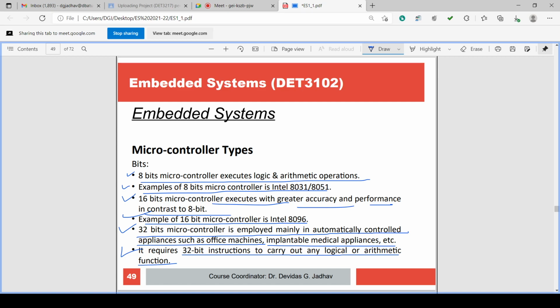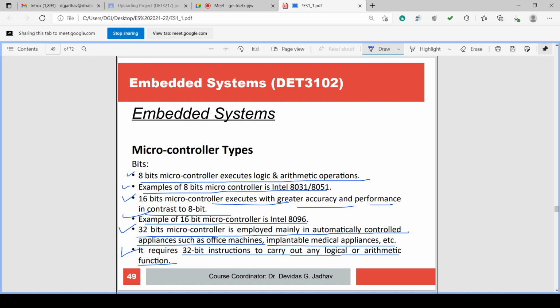Implantable medical applications means what? To implant means, suppose there is a heart problem, we operate on the person and inside the body we implant the machine. If that machine does not have the accuracy, then what is the use of cutting the person's chest, putting that implant inside and operating it, again stitching it back?